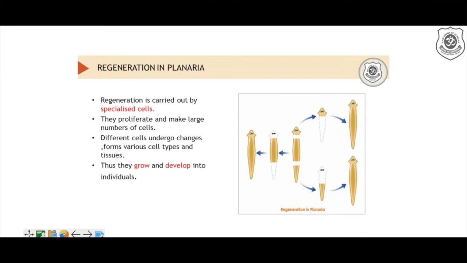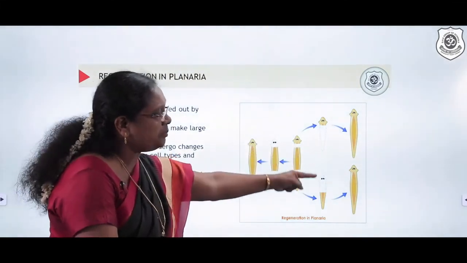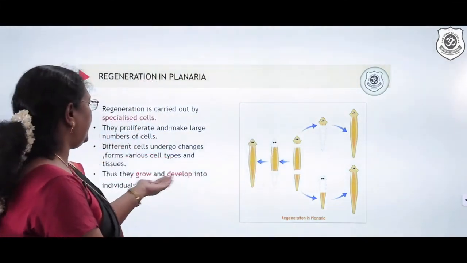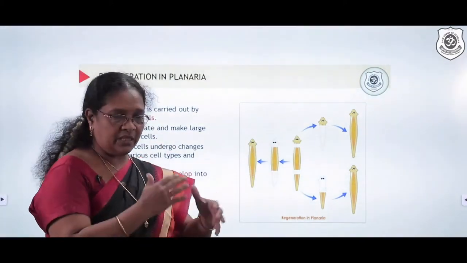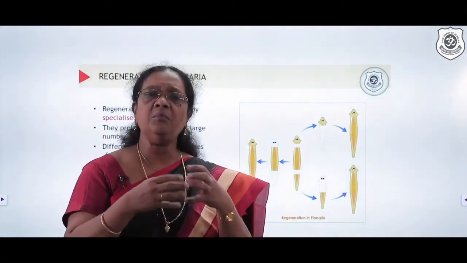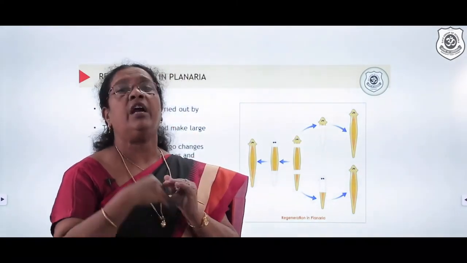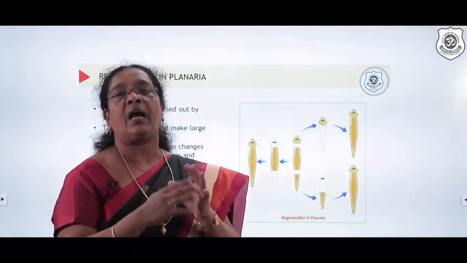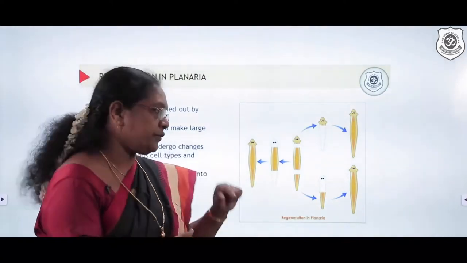So when they are going to be divided, you can see the diagram over here. Whatever the number of pieces they get divided into, each part will start growing the other part. That is what we see in planaria. So they grow and develop. What exactly happens? When they start getting divided, the cells which are present over there start multiplying more. They start proliferating, meaning arranging themselves and developing themselves into the various tissues and organs. As a result, a complete individual will be observed in the case of planaria.